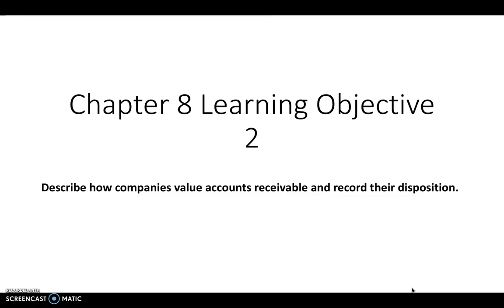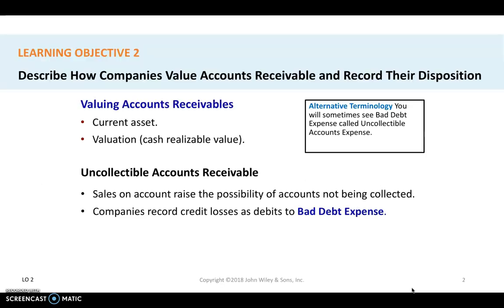In this session, I'm going to go over learning objective number 2 of chapter 8, how companies value accounts receivable and record their disposition. Basically, accounts receivable is a current asset, meaning that the company estimates and hopes to collect it in cash within 1 year. The amount they're going to collect from the customers is called cash realizable value. That's the value that the accounts receivable is going to be realized in cash.